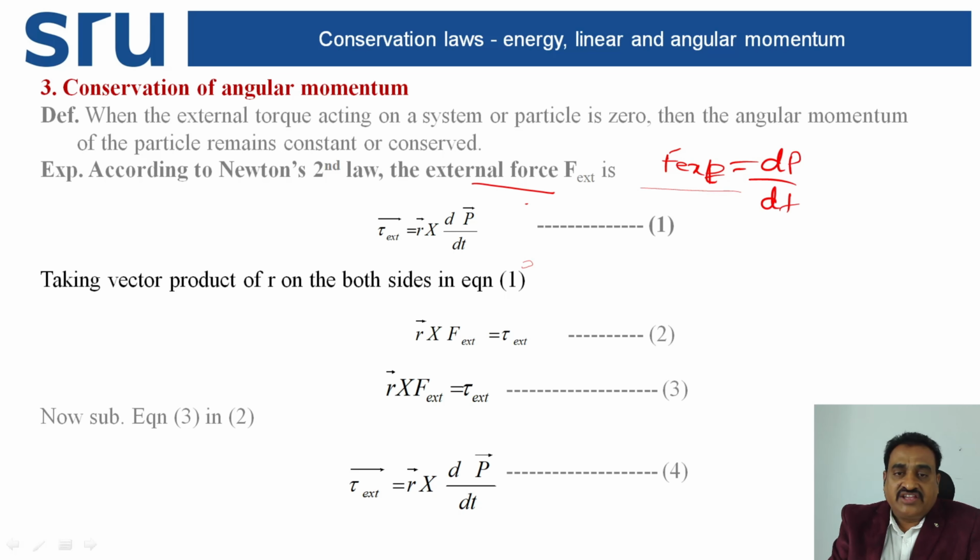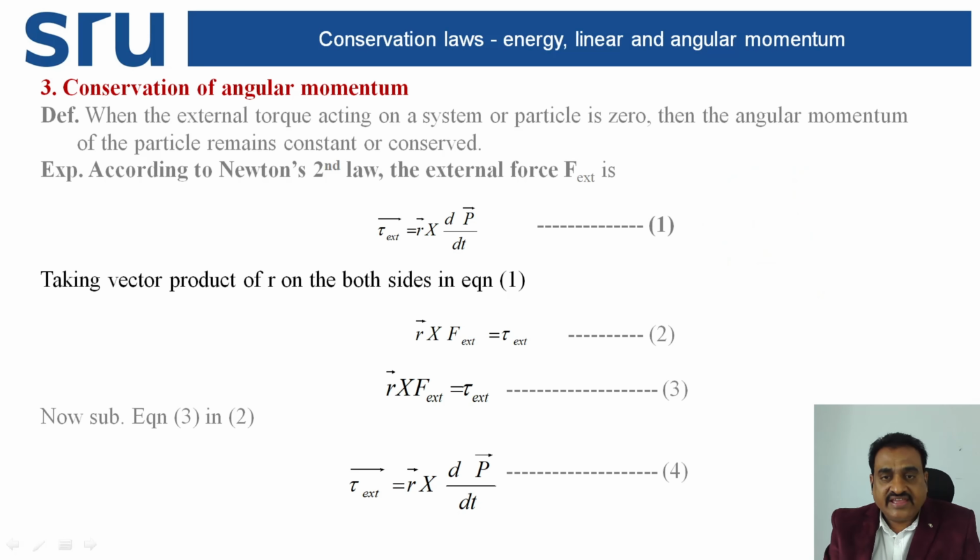So after calculation, we can take torque. The external torque is equal to position vector into dp by dt. Actually, the external torque is equal to r bar cross F external. That's why I am taking here. What is this? This is F external is equal to dp by dt.